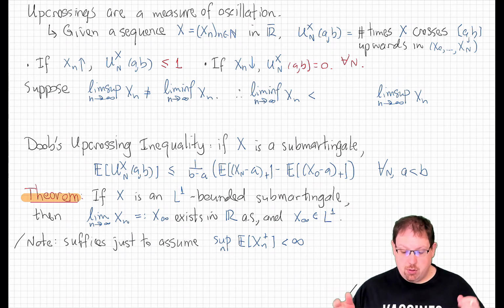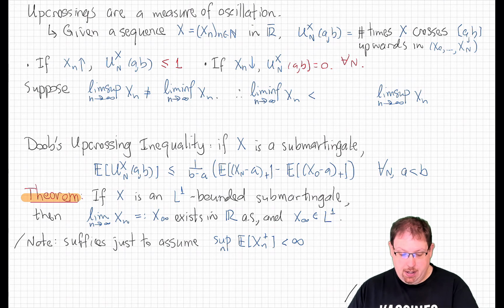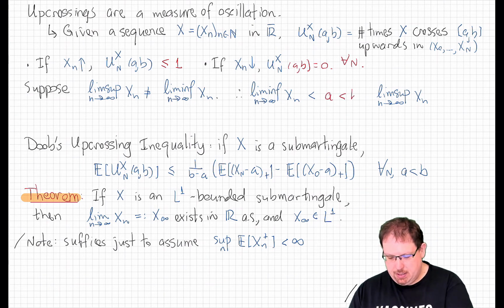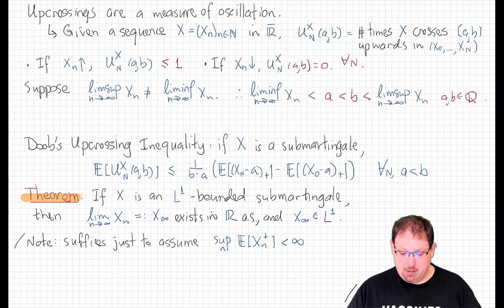Now, if I have two extended real numbers that are not equal, one is strictly bigger than the other, then I can find some numbers in between. In fact, I can find an infinite sequence of numbers in between, and in fact, I can find an infinite sequence of rational numbers in between because the rationals are dense. So that means that I'll be able to find two rational numbers that are strictly in between the lim inf and the lim sup.